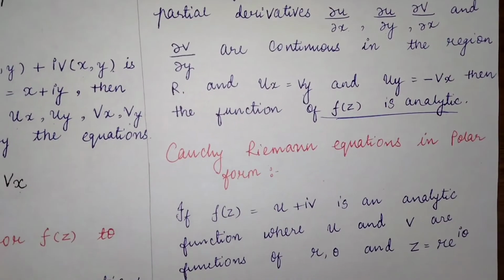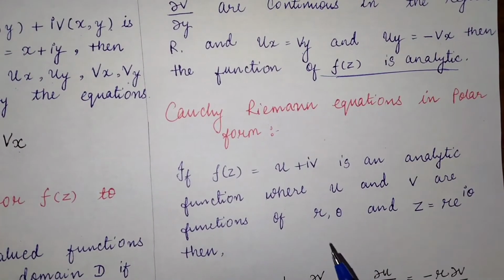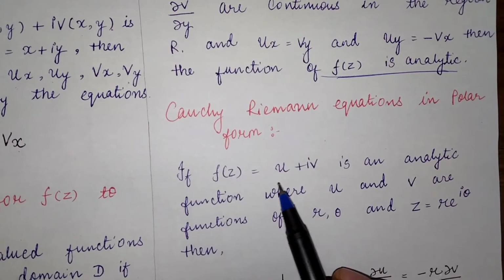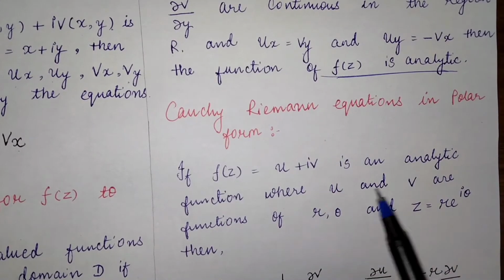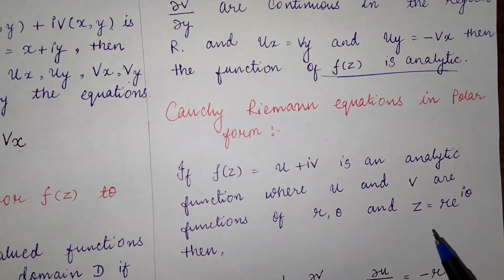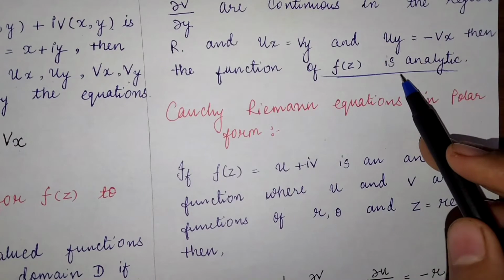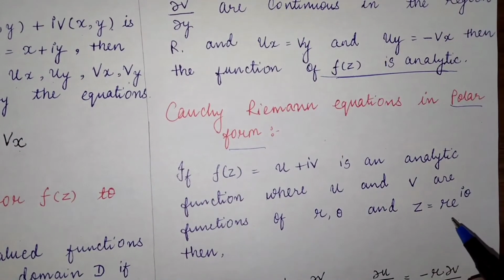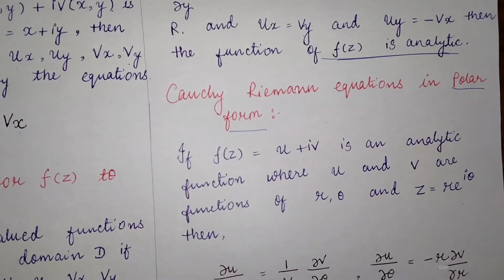Similarly, in the polar form, x અને y ની બદલે શું હશે? r અને theta. So if f of z is equal to u plus iv is an analytic function where u and v are functions of r and theta and z equal to r e raised to i theta. Here we are taking z equal to x plus iy, but polar form હોય ત્યારે z is equal to r e raised to i theta, that we discussed in the previous lecture.